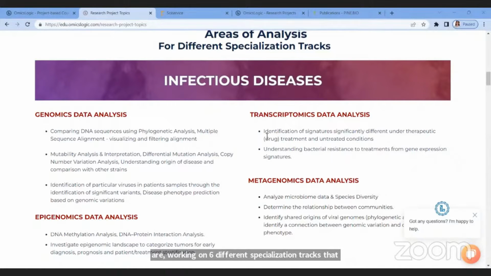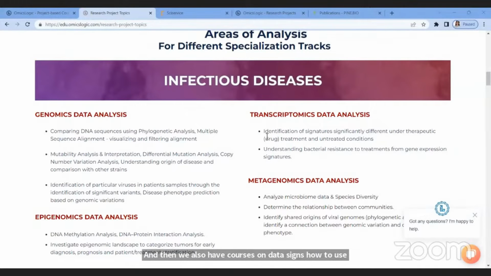So I showed you some resources that you could learn from, and majorly they revolve around genomic data analysis, transcriptomics data analysis, metagenomics data analysis, or epigenomics data analysis. And then we also have courses on data science, how to use machine learning for biomedical data analysis.